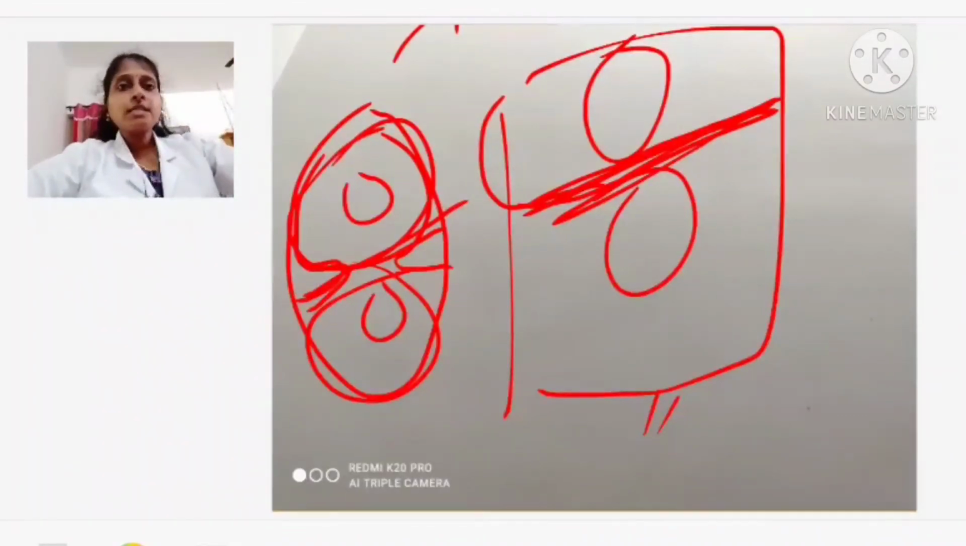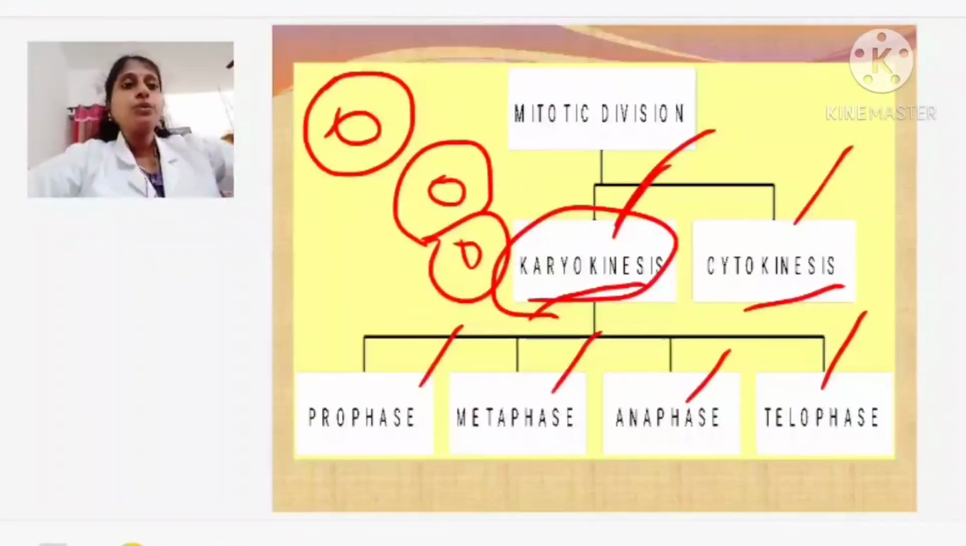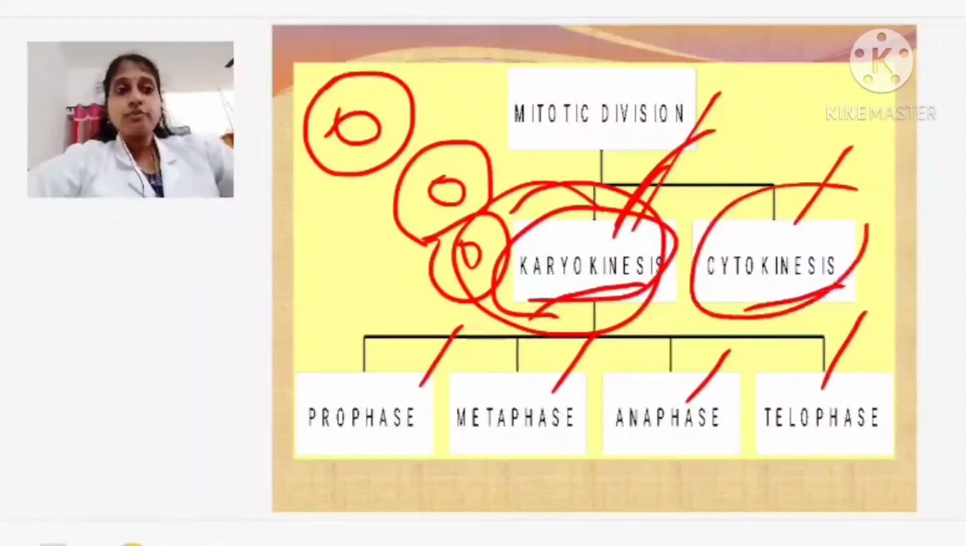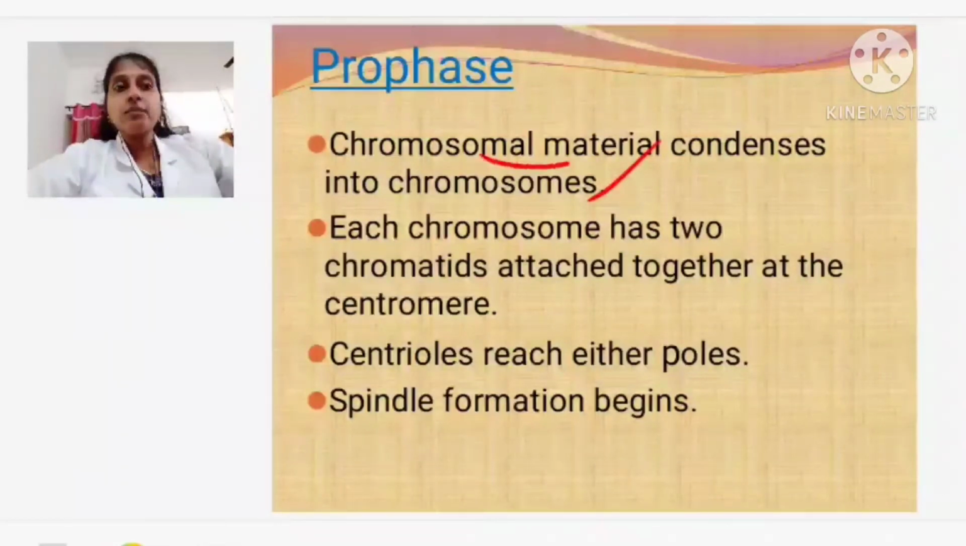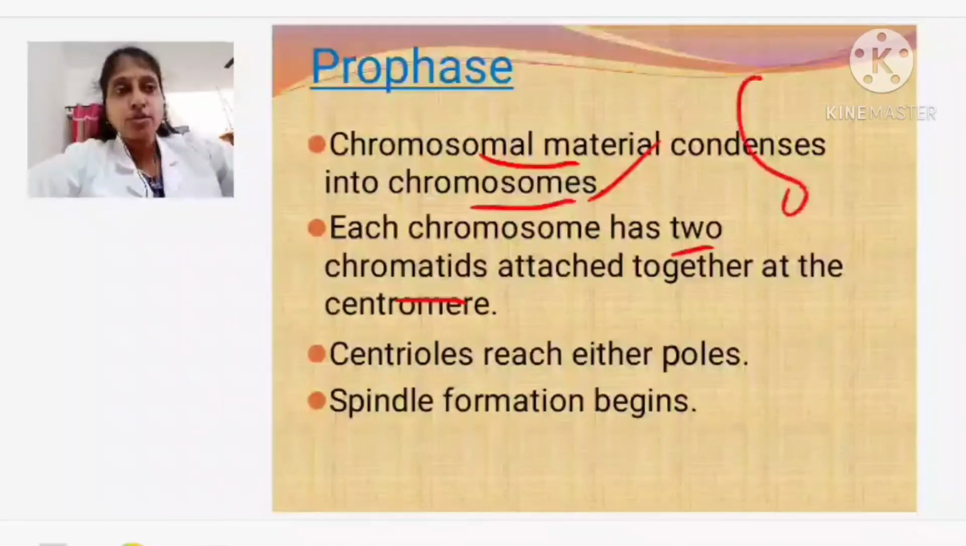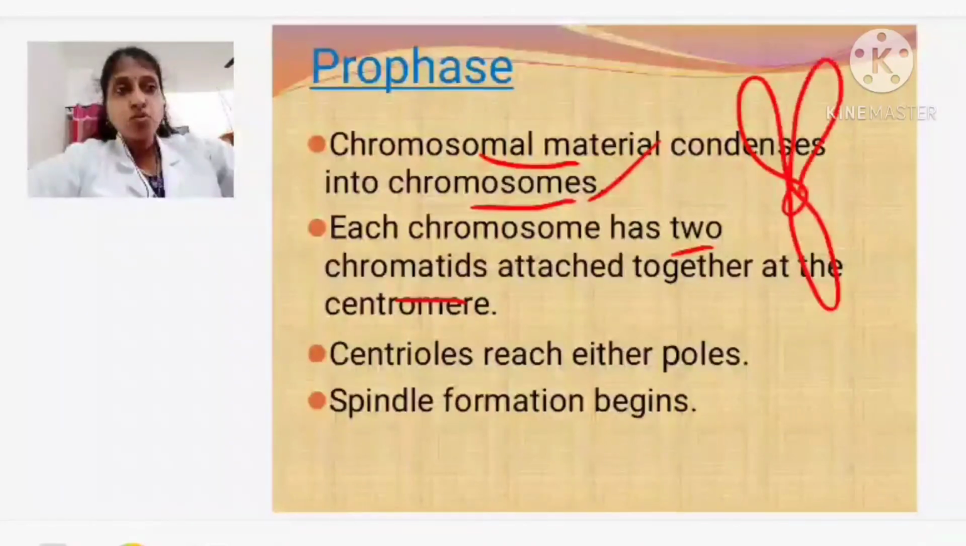Okay, now we will discuss what is written one by one. So what is the first stage? I told you mitosis is divided into division of nucleus, karyokinesis, and division of cytoplasm, cytokinesis. Karyokinesis is divided into prophase, metaphase, anaphase and telophase. First is prophase. Chromosome material condenses into chromosomes. So the chromatin network condenses into chromosomes. Each chromosome has 2 chromatids attached at the centromere. I told you this is 1 chromosome. When it forms its duplicate copy, what do we call them? We call them chromatids.